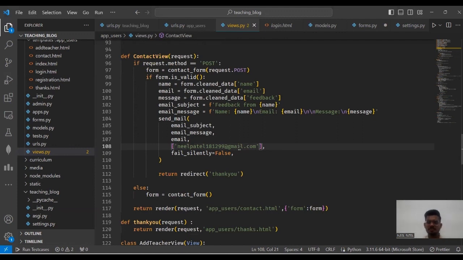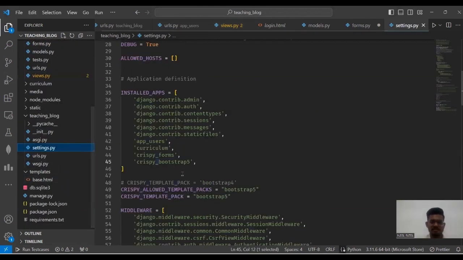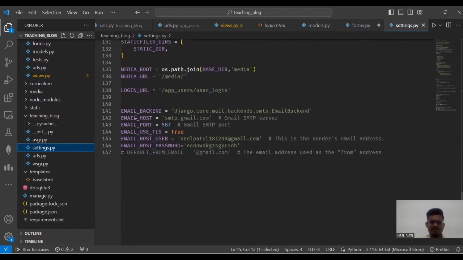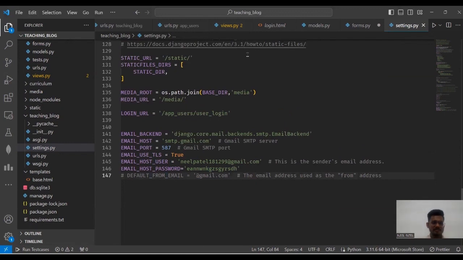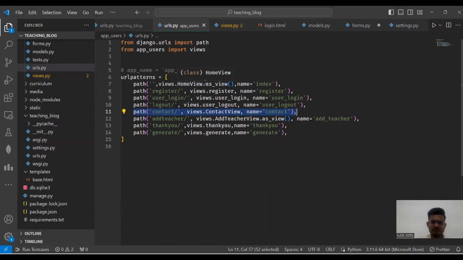For creating this mail concept, we first have to create one application on the Google account. Here I created one application for this project on this mail ID, and also registered this email in our settings.py file. This is some information about email. This email runs on port 587, and the host user email ID is as I said earlier. This is basically an email path. After entering feedback, our page is redirected to the thank you page.